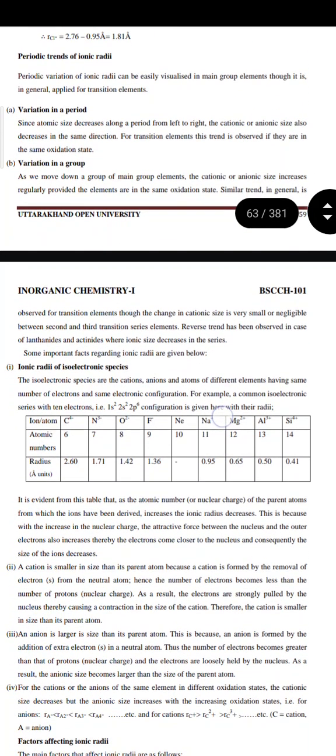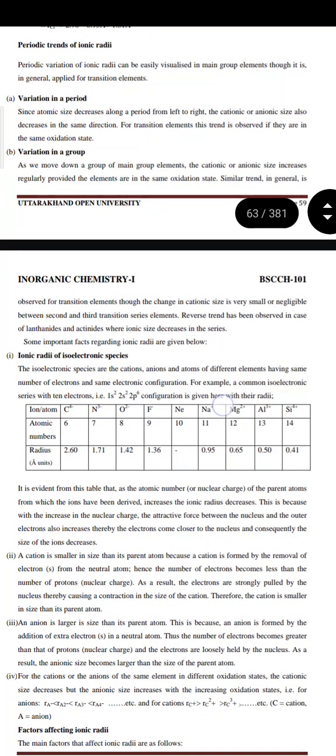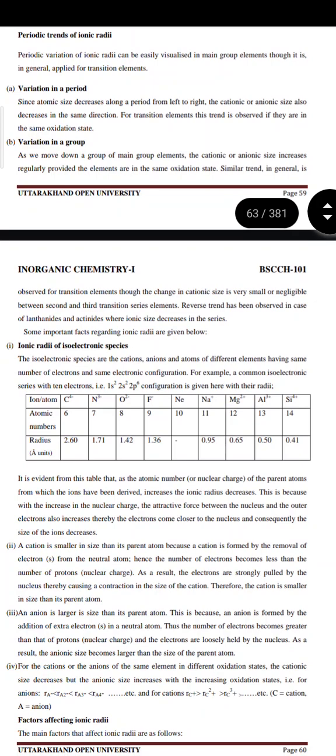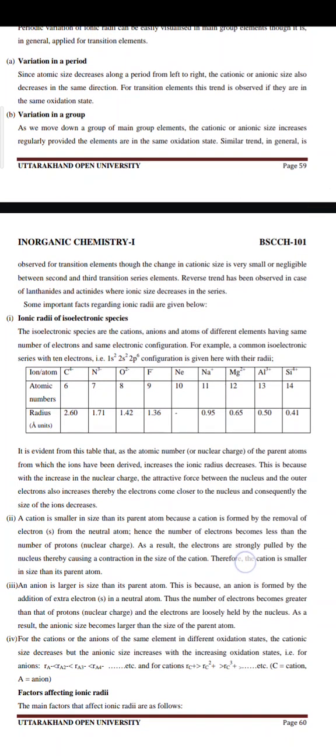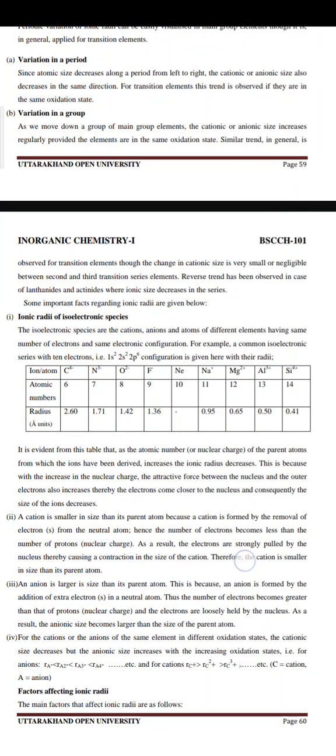Next, periodic trends of ionic radii. Periodic variation of ionic radii can be easily visualized in main group elements, though it is in general applied for transition elements. A. Variation in a period. Since atomic size decreases along a period from left to right, the cationic or anionic size also decreases in the same direction. For transition elements, this trend is observed if they are in the same oxidation state.